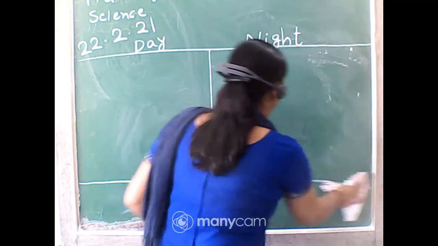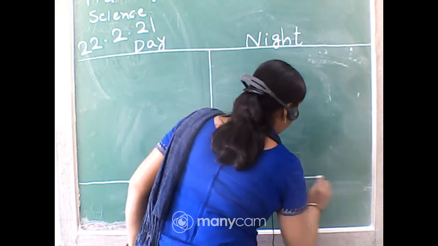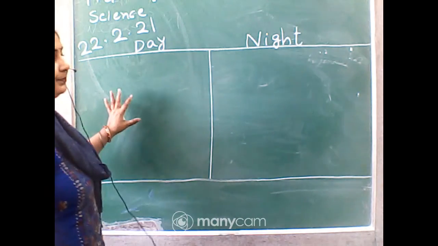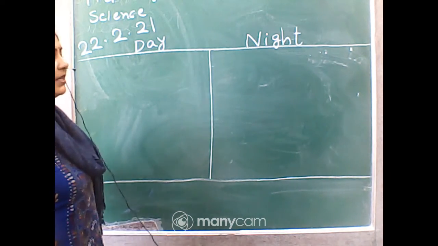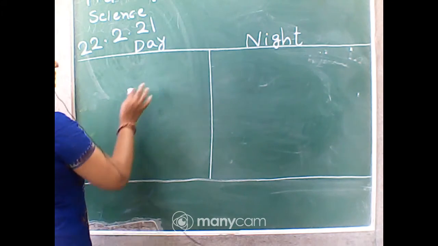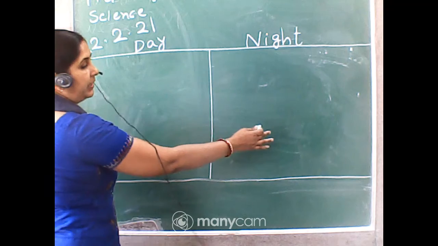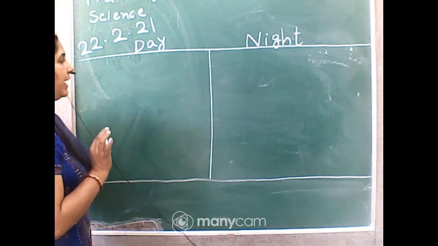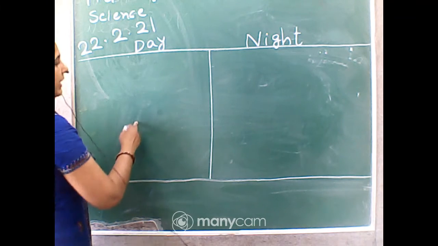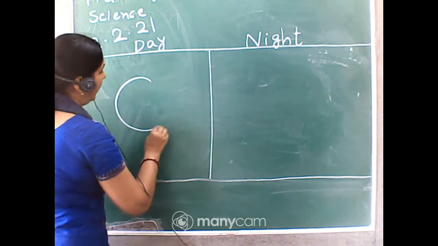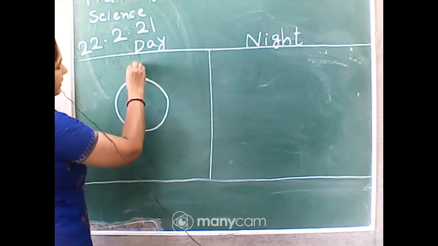That picture we will do some, we will do here something we are seeing in the sky in daytime. Whatever we see we draw here and whatever we see in the night time we'll draw here. Okay, so first I'll just start with day. Day sky, you will just make a funny smiley sun here.